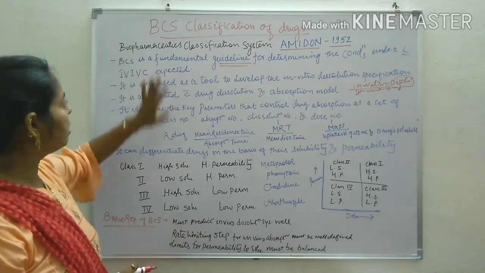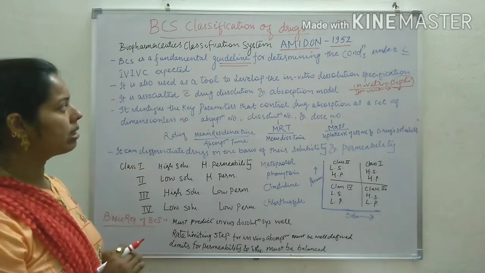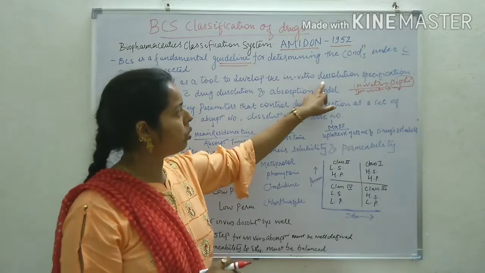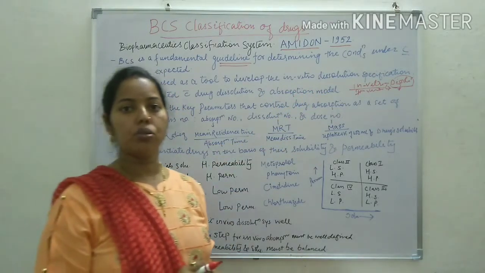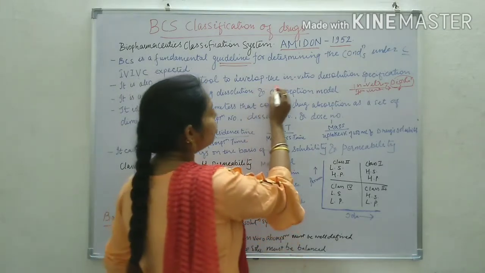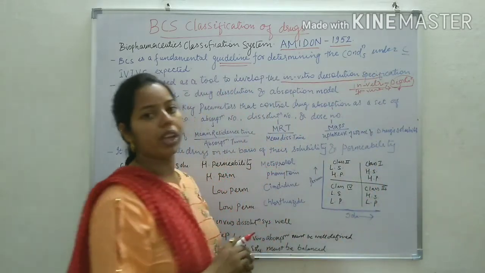After that, BCS classification is also used as a tool to develop the in vitro dissolution specification. We use this BCS classification to develop in vitro dissolution specification.